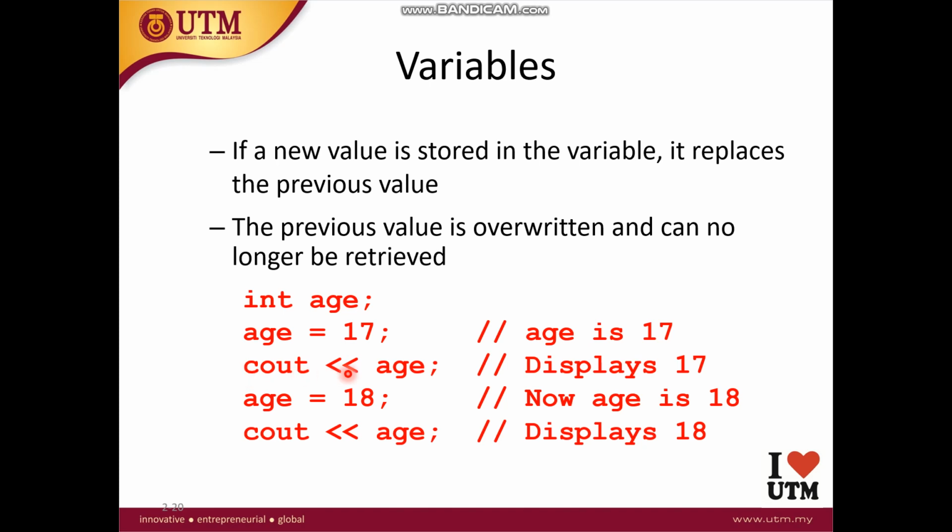And we are saying cout age, so we are displaying age. We are going to talk about cout in the upcoming slides. And then we are saying age equals 18. Now age is 18, but what happens to that 17? It is overwritten. This 18 overwrites this one. The data inside the age variable is replaced by this 18. Okay, it was 17, but now we gave it 18, so it is becoming 18. Cout age, now the program displays 18, not 17. The 17 has been overwritten.